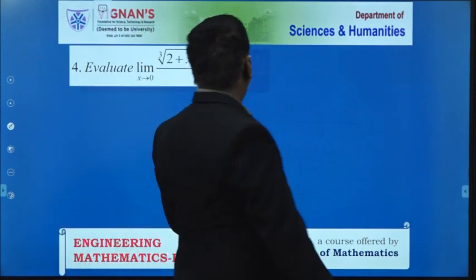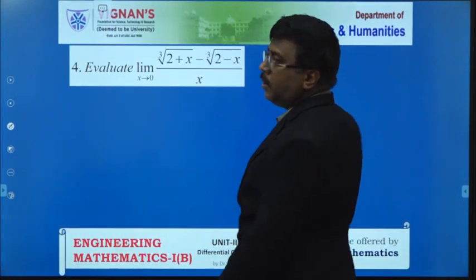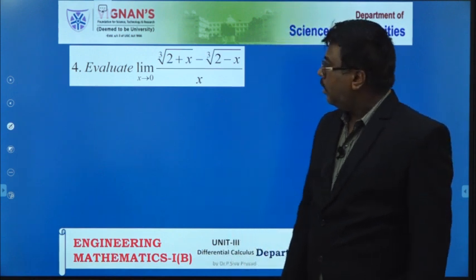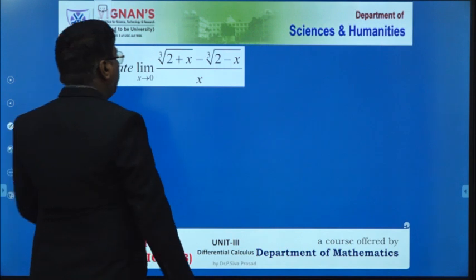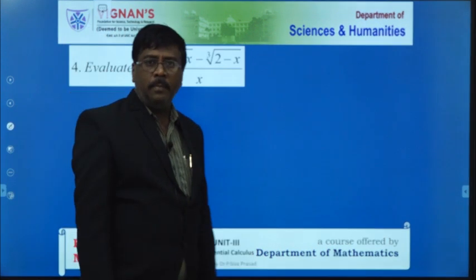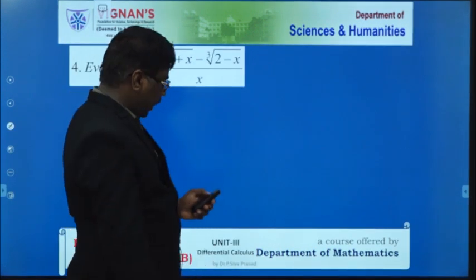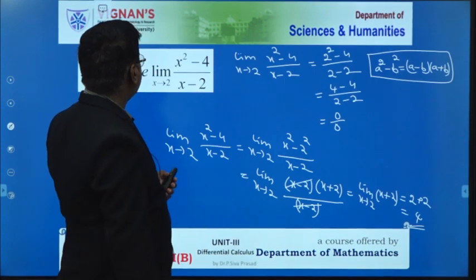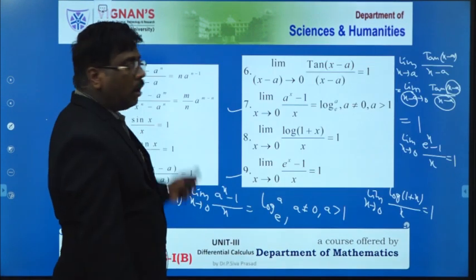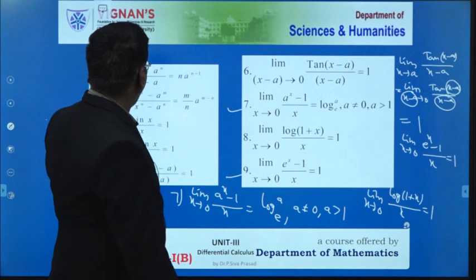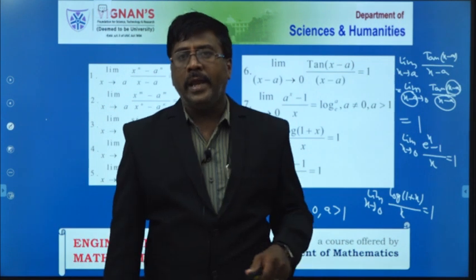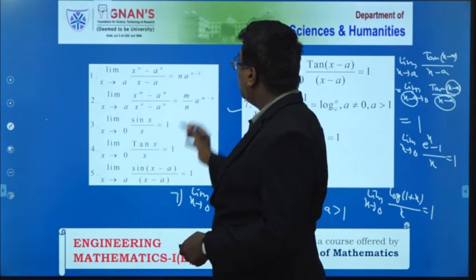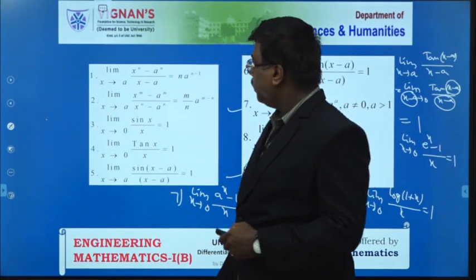Now coming to the next problem, this is another ambiguity. Suppose this is our given problem. Before doing this problem, we have to learn some of the formulas that we have to discuss in limits. That is, the limit as x tends to a of (x power n minus a power n) by (x minus a) is equal to n into a power n minus 1.